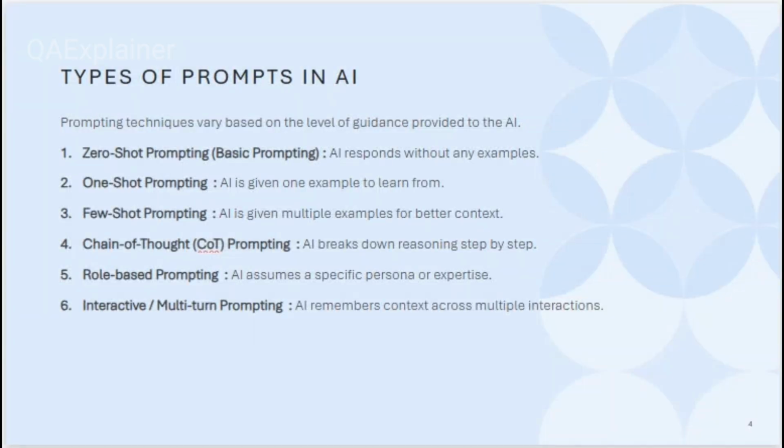Now there are lots of types of prompts. This is called prompt technique. In AI, we have a total of six types of prompt technique. First is zero shot prompting, or basic prompting. Here the AI responds without being given any example. Suppose I want to learn about dolphins. I say, tell me about dolphin. The AI can give me the features of dolphins. It is zero shot prompting because I'm not giving any kind of example. I just write a proper good prompt, and the AI provides me the response. So it is basic prompting.